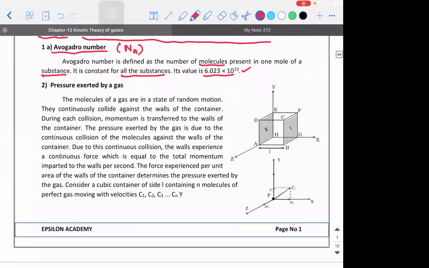Next is the pressure exerted by a gas. This is the derivation and I want everybody to concentrate. When we talk about the molecules of a gas, they are in a state of random motion. Due to the random motion, they continuously collide against each other and the walls of the container.